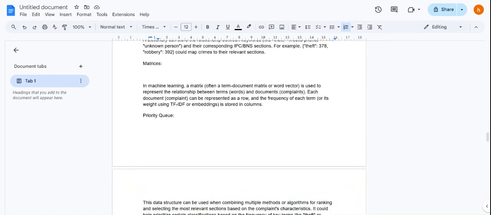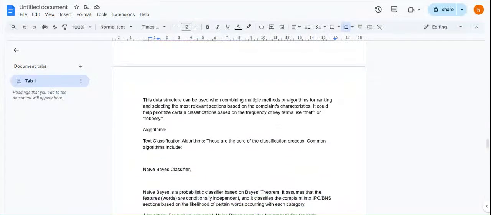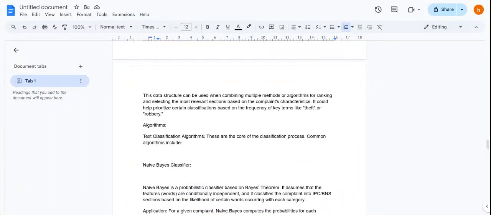Next, we have matrices. Like in machine learning, a matrix is used to represent the relationship between two terms, so here we can do it with words and complaints, where each document is represented as a row and the frequency is stored in the documents. Next, we also have a priority queue. That structure can combine multiple techniques, algorithms, ranking, and selecting the most relevant section based on the complaint characteristics. It could help certain classification based on key terms like theft or robbery.